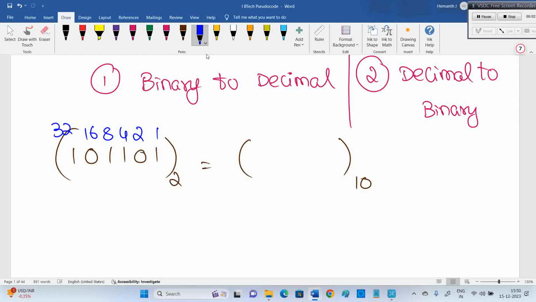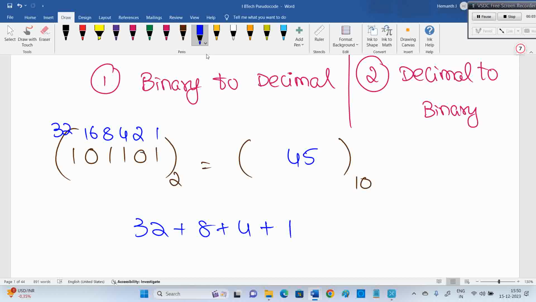Why did you write 2 powers, sir? What is the base here? 2. That's right, this is 2 powers. 2 power 0 is nothing but 1, 2 power 1, 2 square, 2 cube, 2 power 4, 2 power 5. Wherever 1 is there, add that. 32 plus 8 plus 4 plus 1, which is nothing but 45. That's it, completed. Binary to decimal is this.